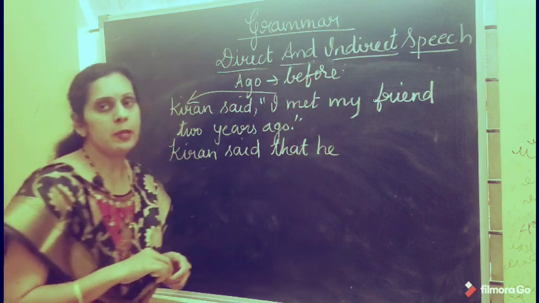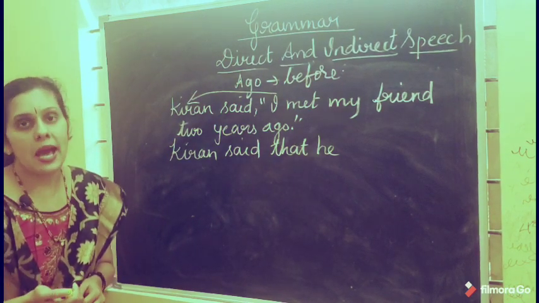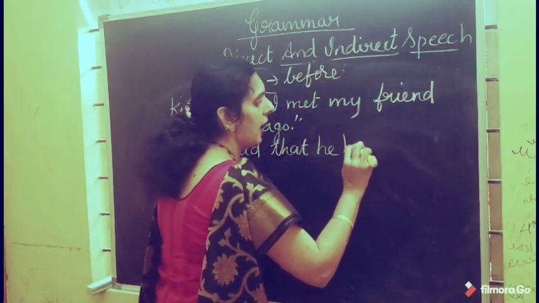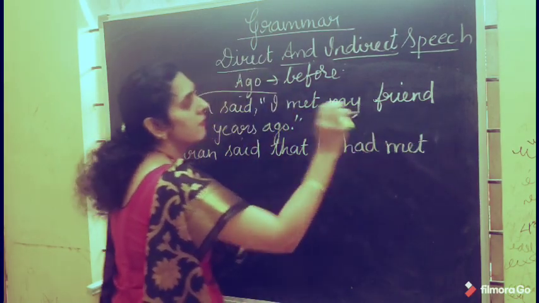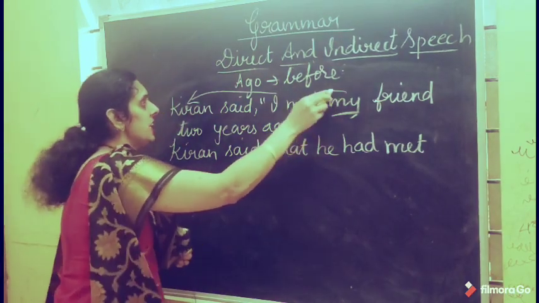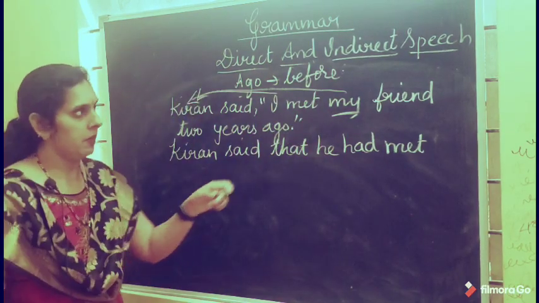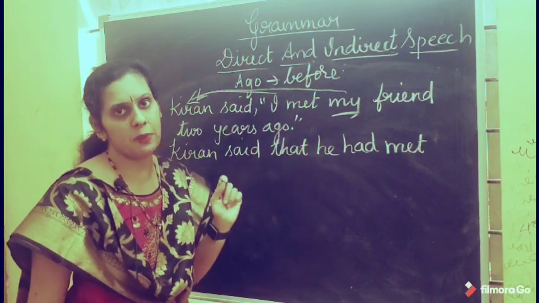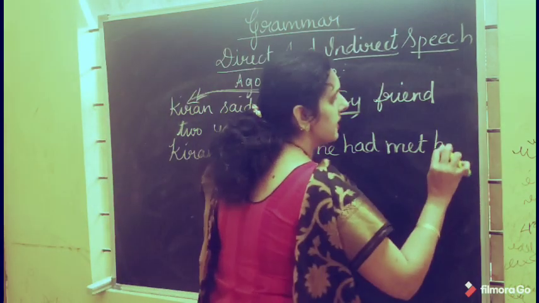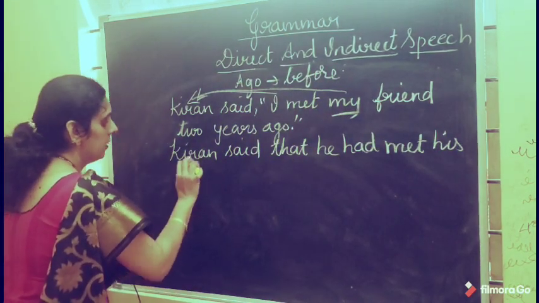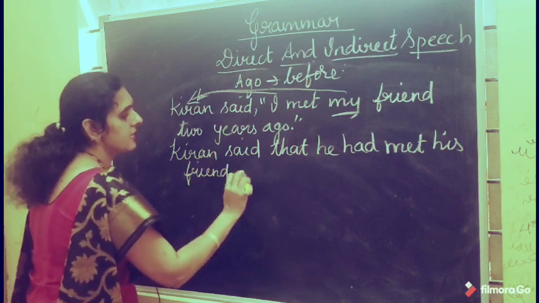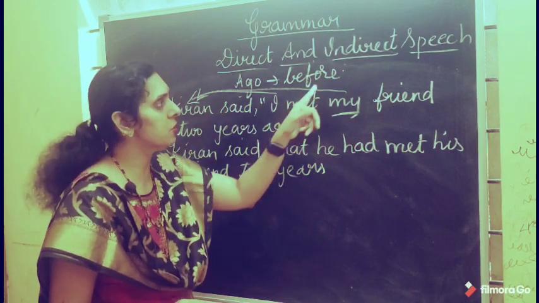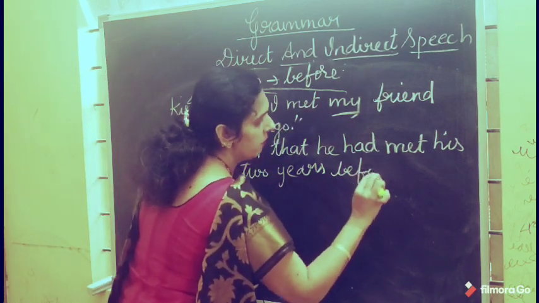He. Met is simple past. Simple past changes to past perfect. So what will you get here? Had met. My is again a first person pronoun, so it changes according to the subject of the reporting part. That too, my is a possessive pronoun, a first person possessive pronoun. So what will it come as? His. His friend. Okay, 2 years. As I told you, ago changes to before. 2 years before.